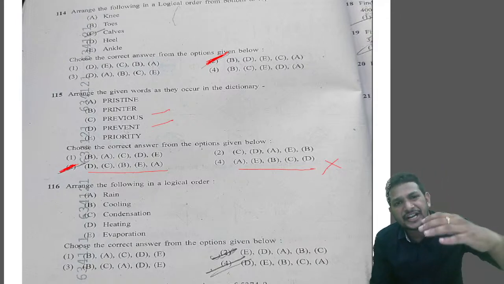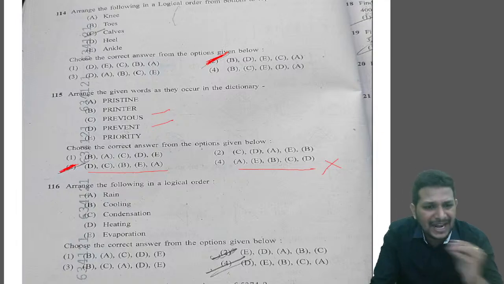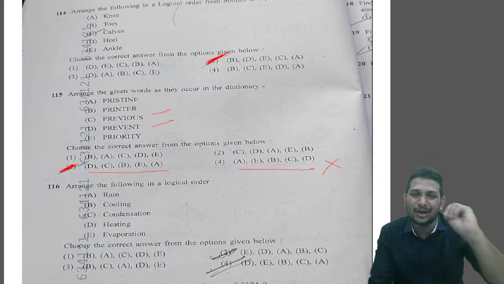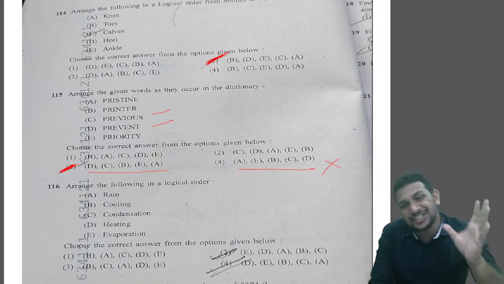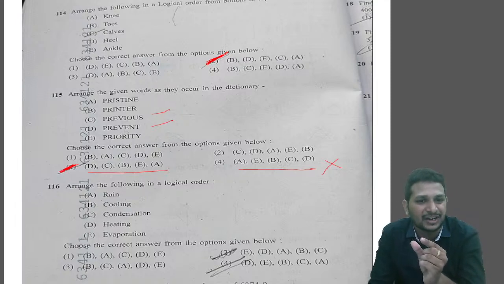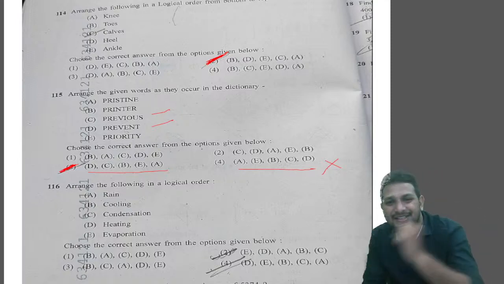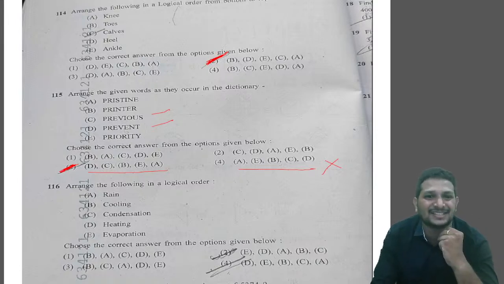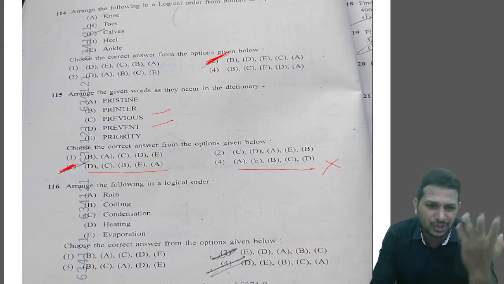So first heating, then evaporation. D and E. Luckily, only one option has this. Option 4. Questions are difficult, but this time they gave it directly without any confusion. If you know only those two, you can mark the answer, nothing but option 4.